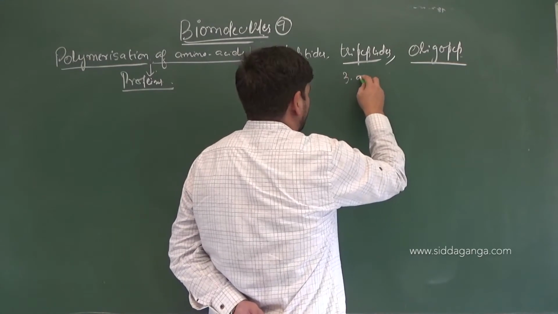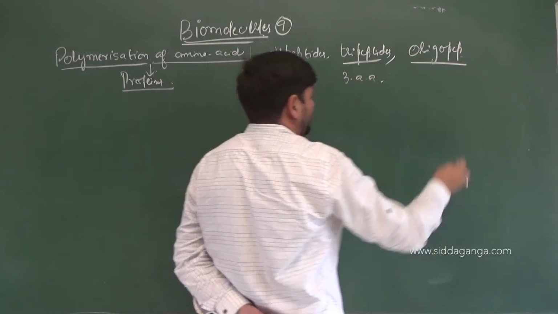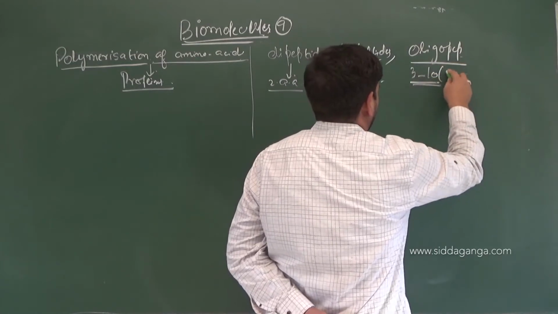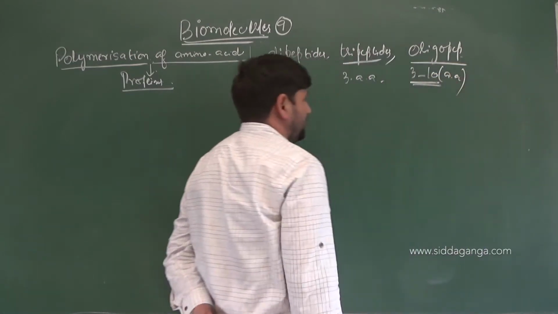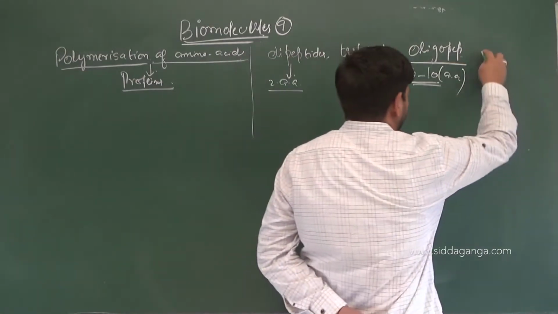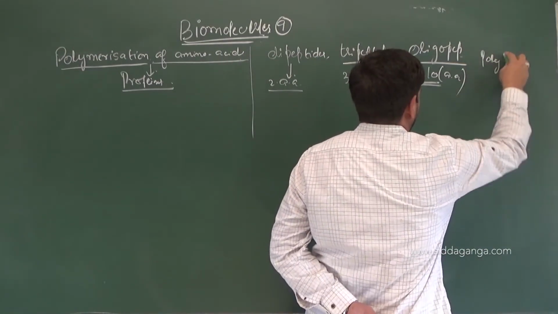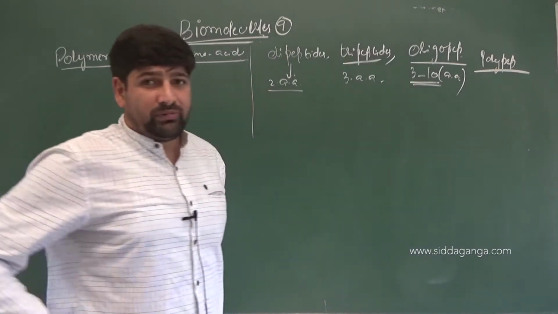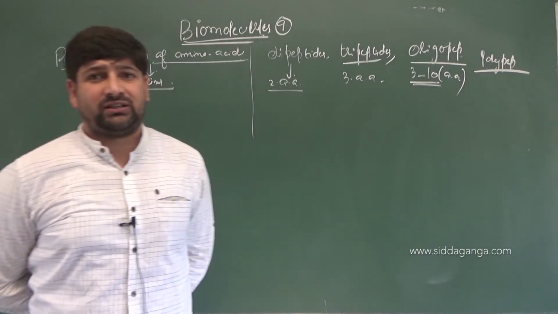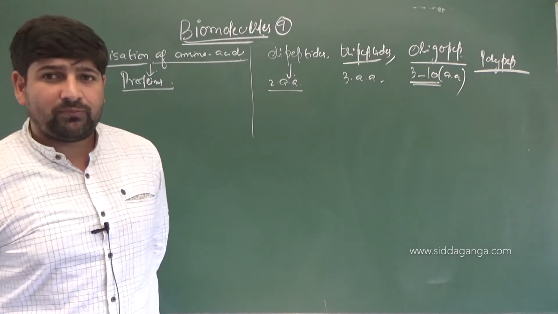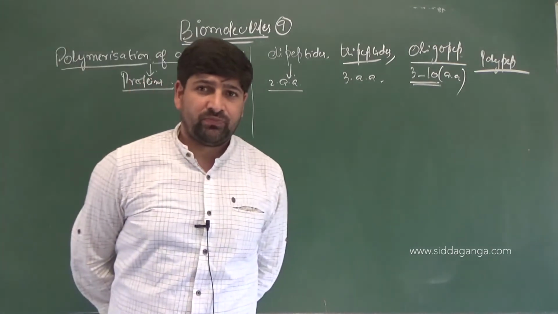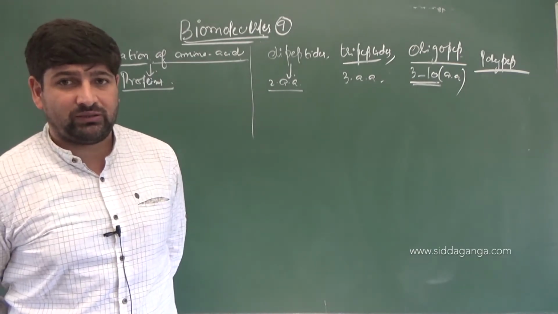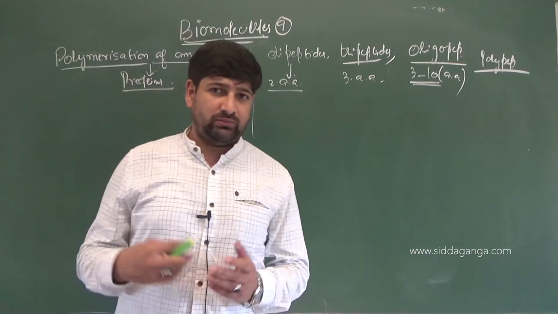In a tripeptide we have three amino acids. In an oligopeptide we have from 3 to 10 amino acids linked to each other. If it is more than 10, we usually call these polypeptides. A protein is a polypeptide made up of hundreds and hundreds of amino acids. A protein can also be small, with a small number of amino acids polymerized with each other.